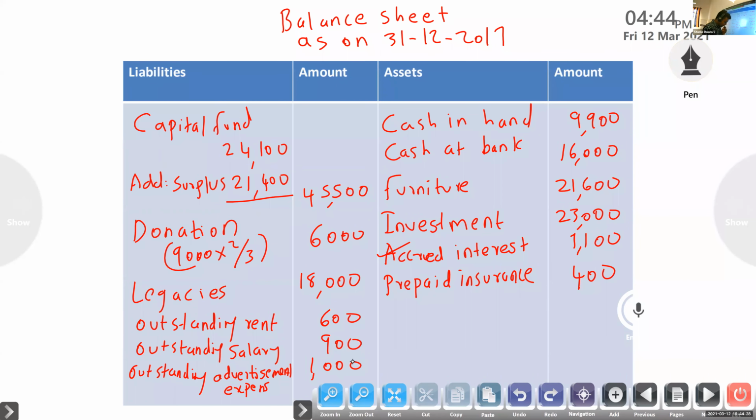Okay, all outstanding expenses are liability. But one thing you have to remember, sometimes outstanding income is an asset. Outstanding income, asset; outstanding expenses, liability. Over. I hope that now everyone knows 50% of income and expenditure and balance sheet.